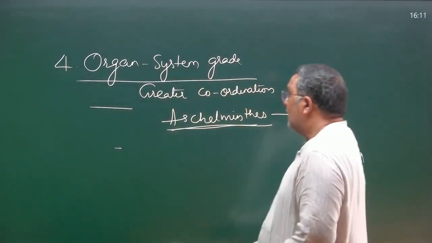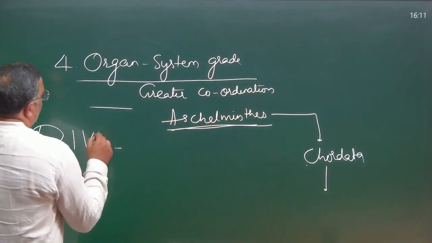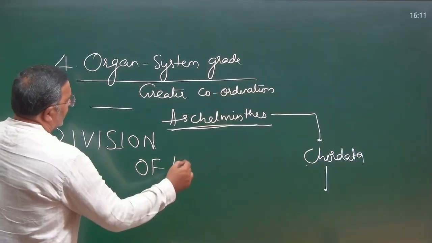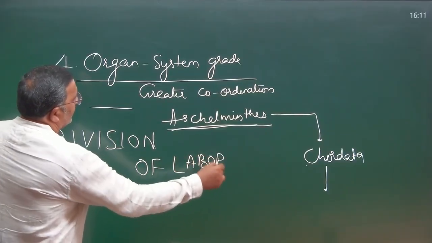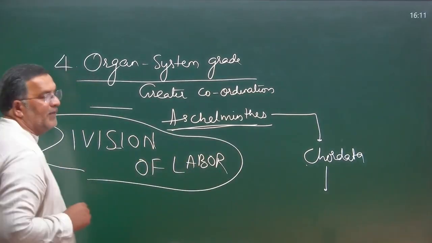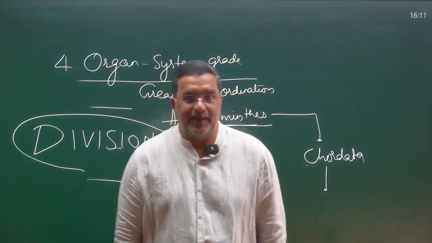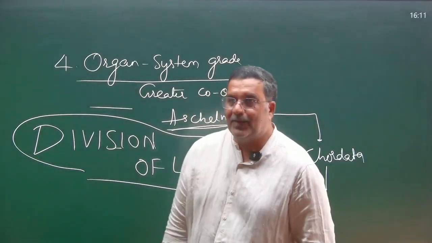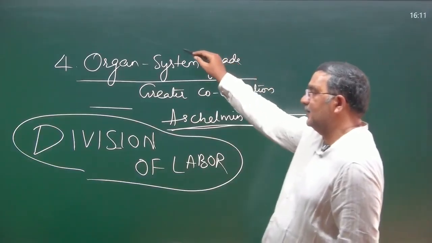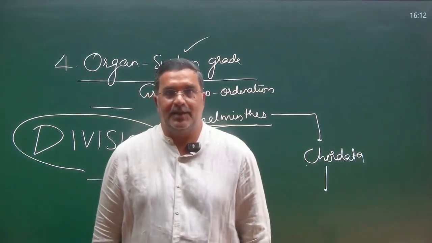Okay. Now let's talk about division of labor. What is division of labor? Work distribution, we can say division of labor. So if you say we have organ system grade of organization, how do we distribute the work?